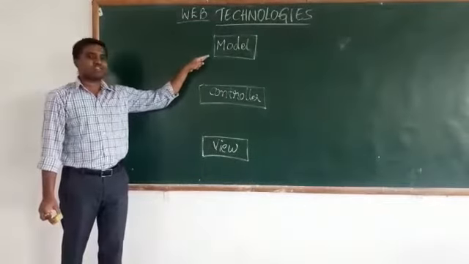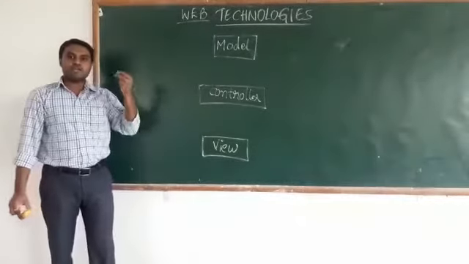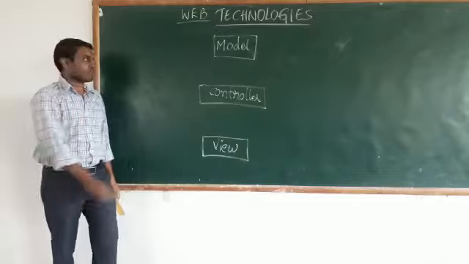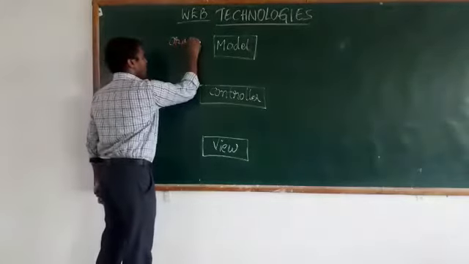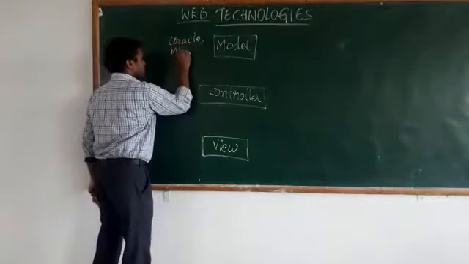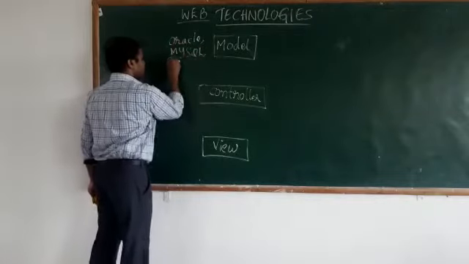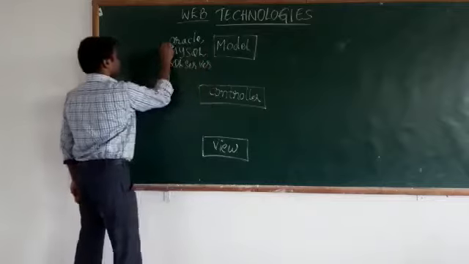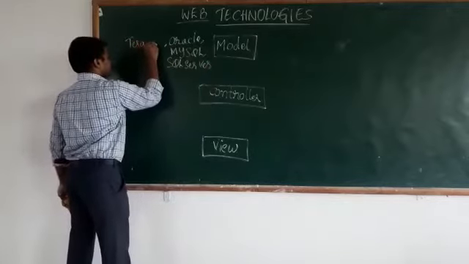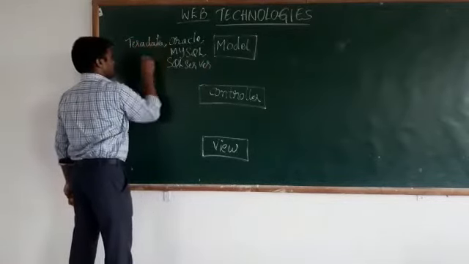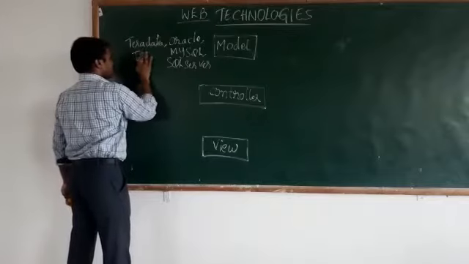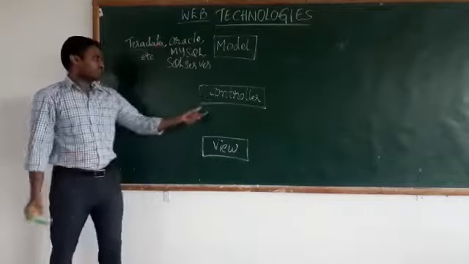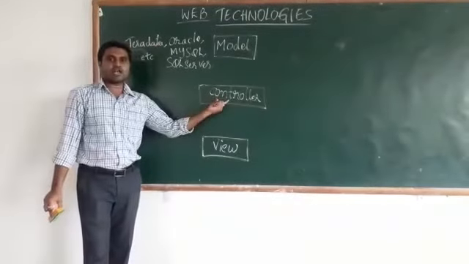The data representation will be done by using different types of databases or database management systems like Oracle, MySQL, SQL Server, Teradata, etc. Next, coming to the next layer, that is controller.